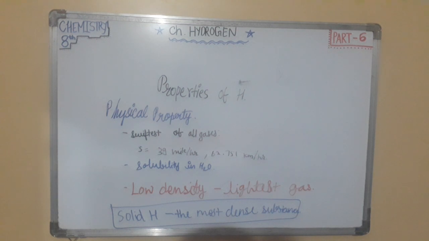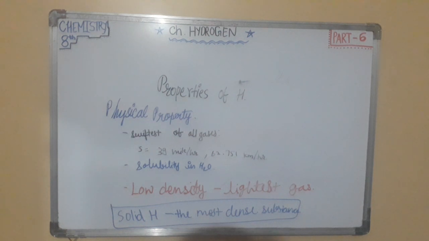Melting point, boiling point and liquefaction. Substance with the lowest melting point and the second lowest boiling point is hydrogen. Liquid hydrogen is colorless and boils at minus 253 degrees Celsius. Hydrogen has the lowest melting point. Solid hydrogen is a transparent ice-like substance with a melting point of minus 259.4 degrees Celsius. Hydrogen gas can be liquefied below minus 240 degrees Celsius by applying pressure of 20 atmosphere.